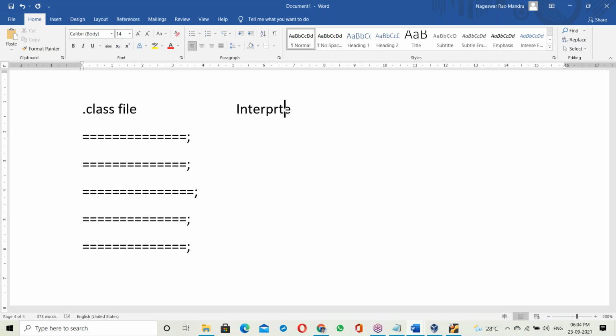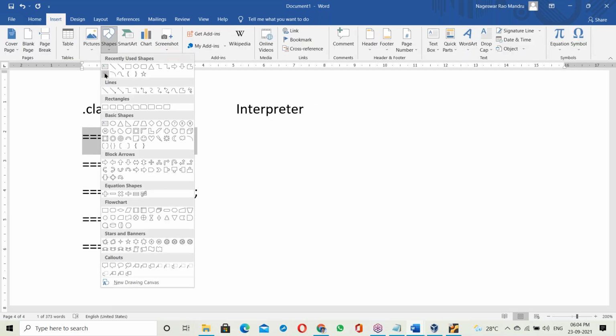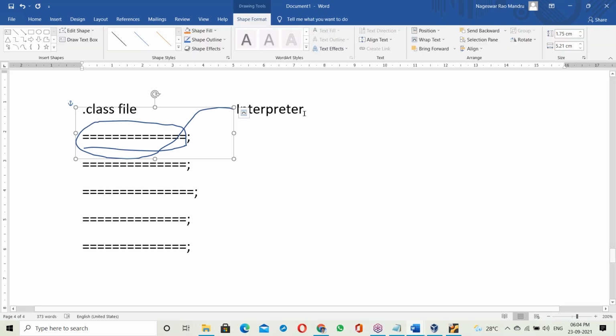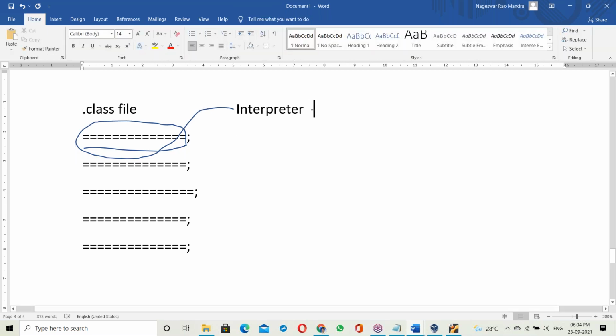This is where the interpreter comes into the picture. This is bytecode. First of all, this bytecode will be given to the interpreter. The interpreter takes the bytecode and converts it into binary codes.